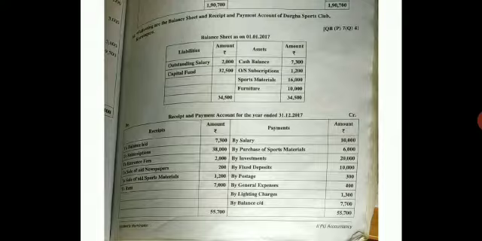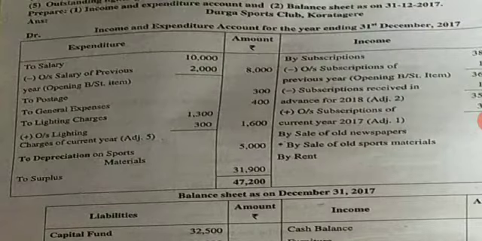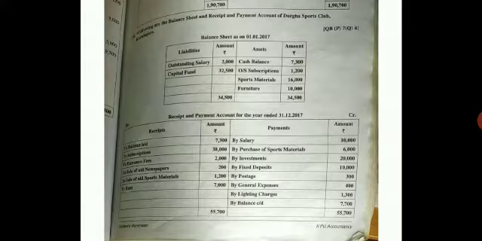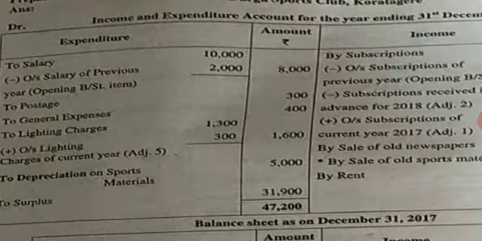Next, come to your payment side. They have given you salary. Come to your income and expenditure account, debit side, write to salary in the inner column. Next, come to your problem in balance sheet. They have given you outstanding salary. It is an expenditure of the last year. And come to your salary, write less last year 2000. Put an arrow, minus it, outer column 8,000.